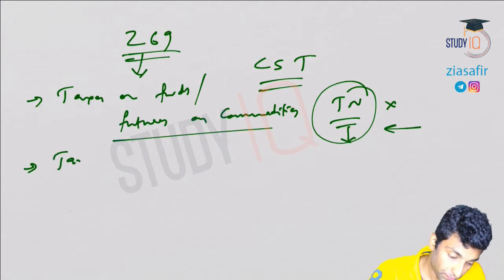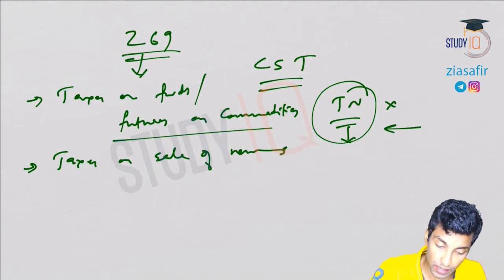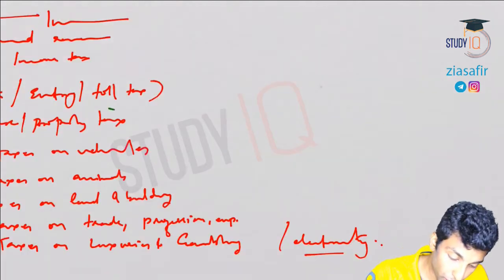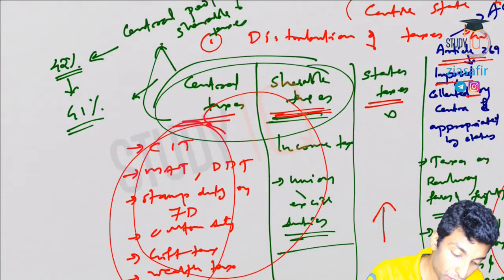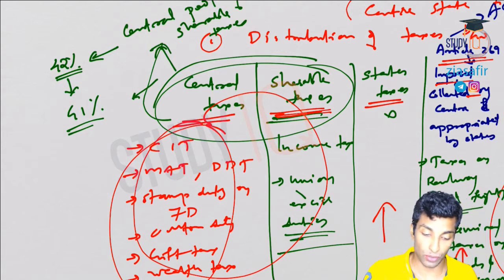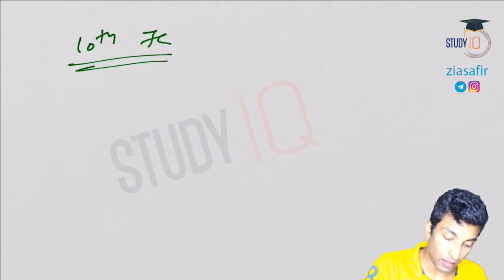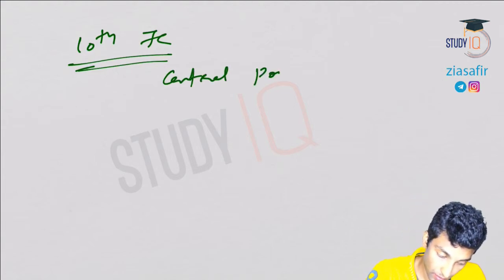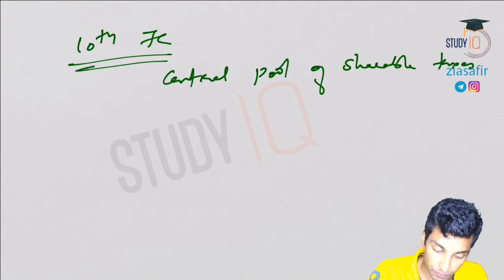Then taxes on sale of newspapers and advertisements therein. See, I've told you here, based on the recommendations of the 10th Finance Commission, these two have merged into the Central Pool of Shareable Taxes.